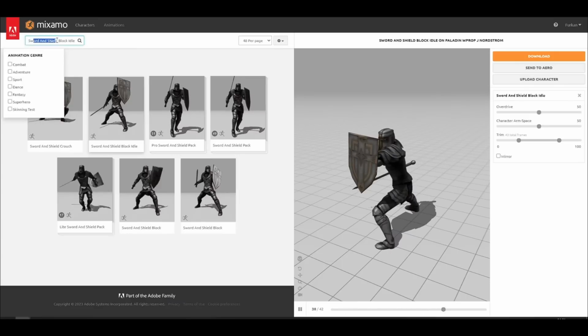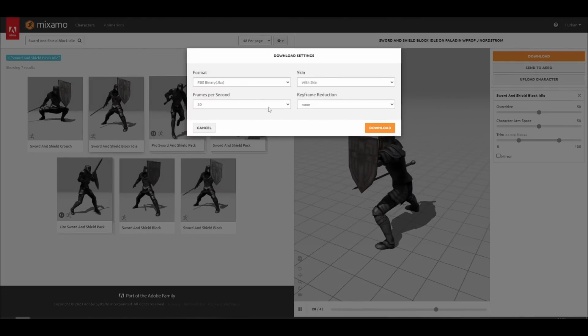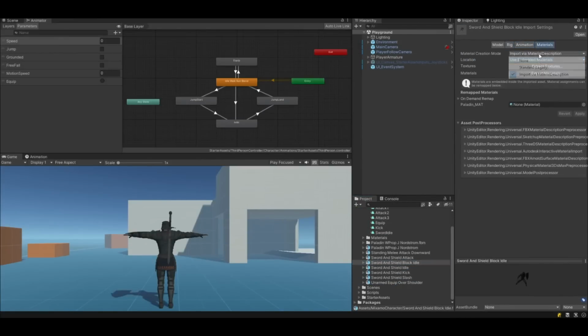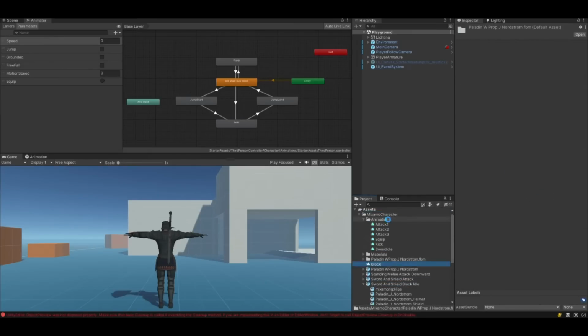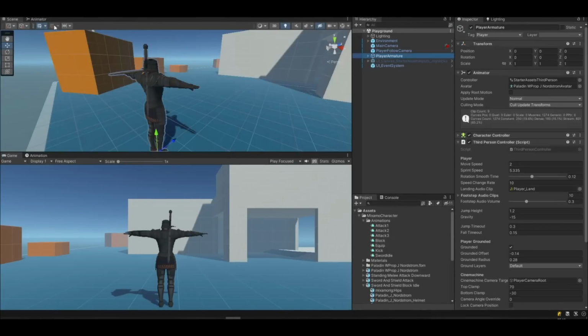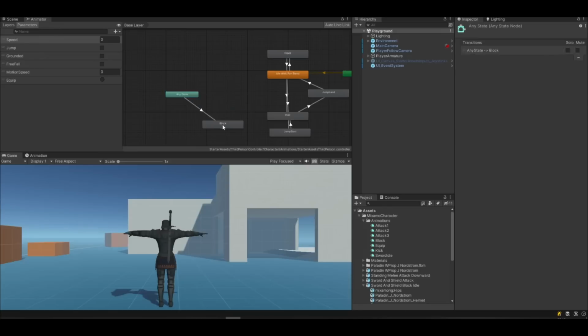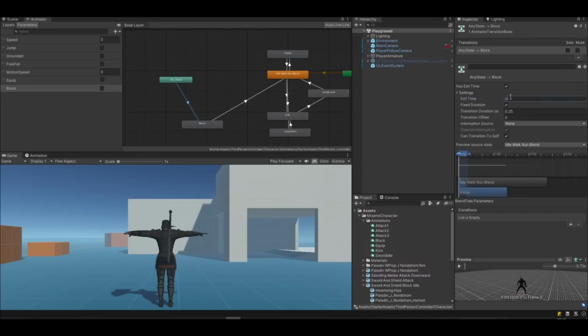I noticed I forgot to download the blocking animation from Mixamo. Download this animation too and make the necessary settings as with the others. Open Animator, drag the block animation to Animator. Create a new Boolean parameter and name it block. Then set transition duration, conditions, and exit time parameters like this.